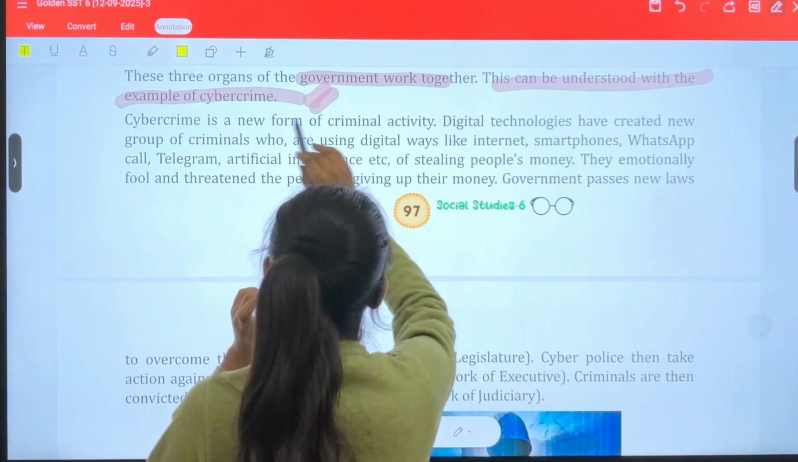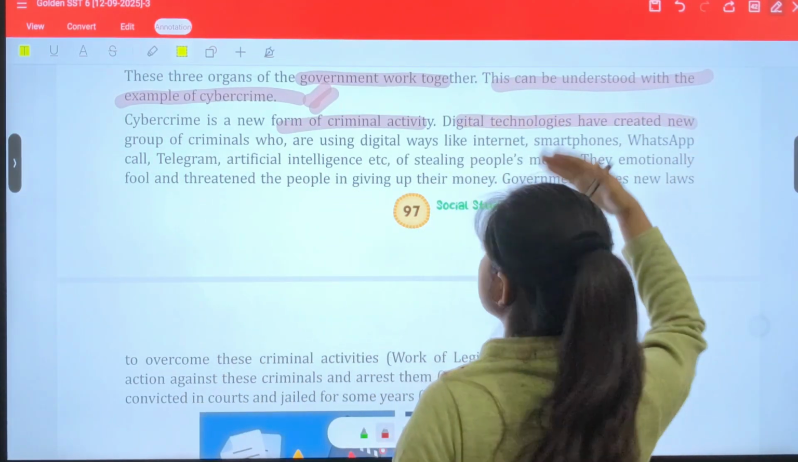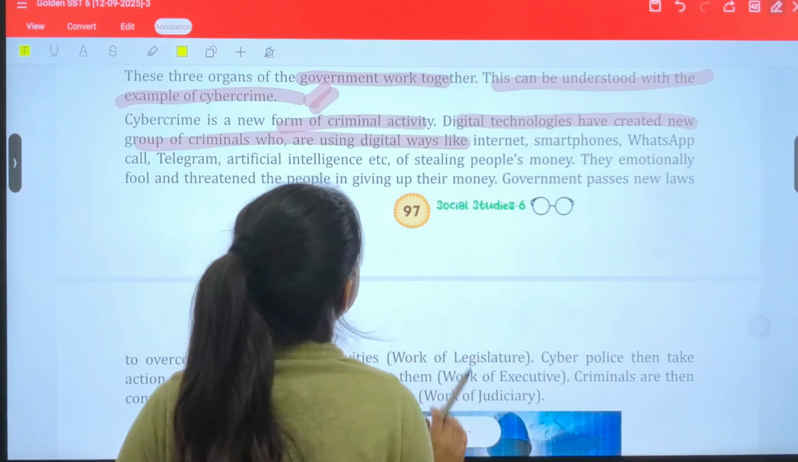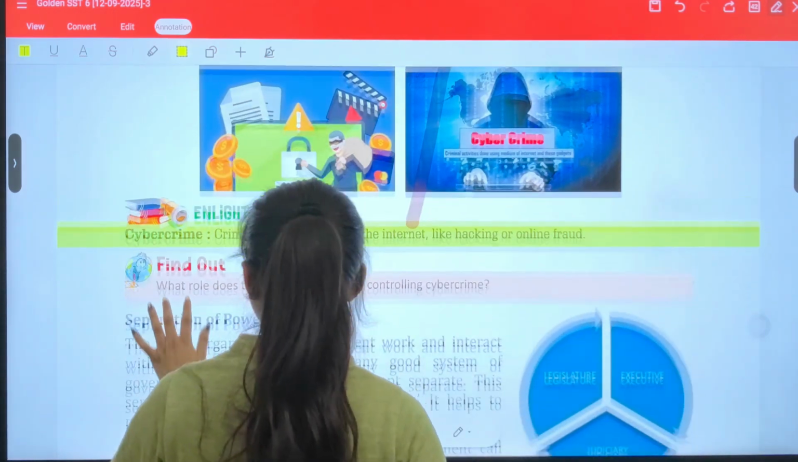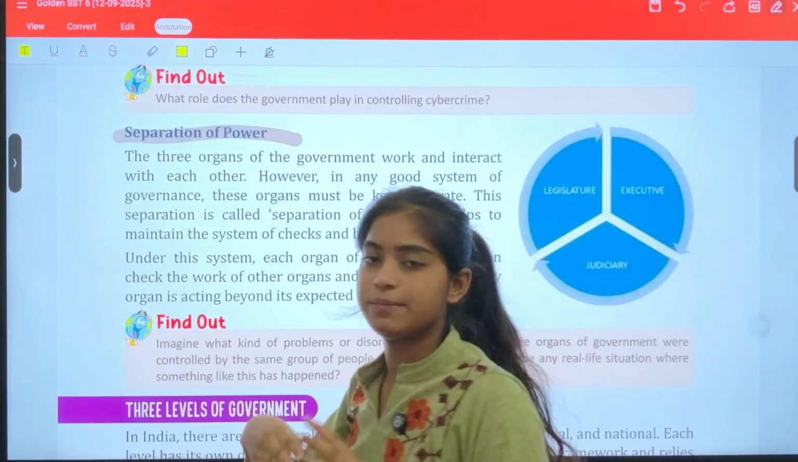So, cybercrime is a new form of criminal activity. Digital technologies have created new groups of criminals who are using digital ways. Okay, this we have done. Next, we have separation of powers, that is, how we have separated these powers.